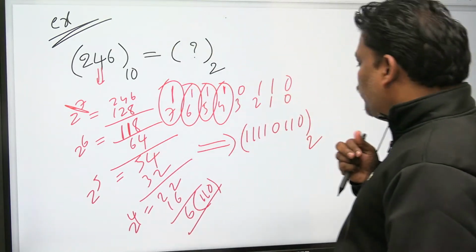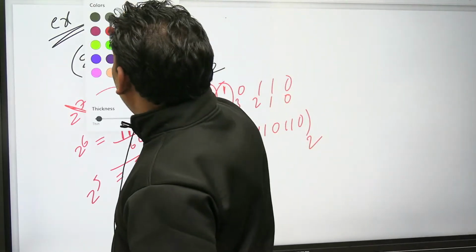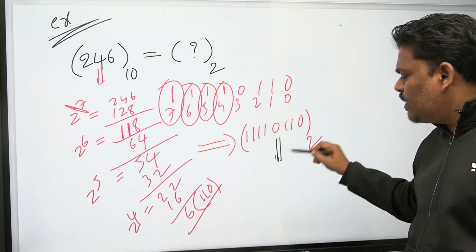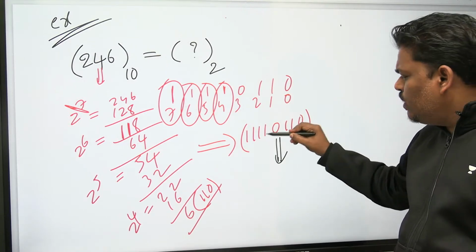Right. So if you want to convert reverse, what is the reverse one? I think binary to decimal. What is the answer? See this one. Zeros you need not bother about, only concentrate on the ones.